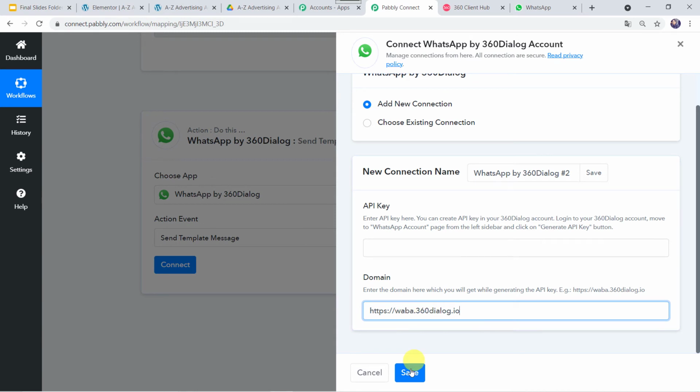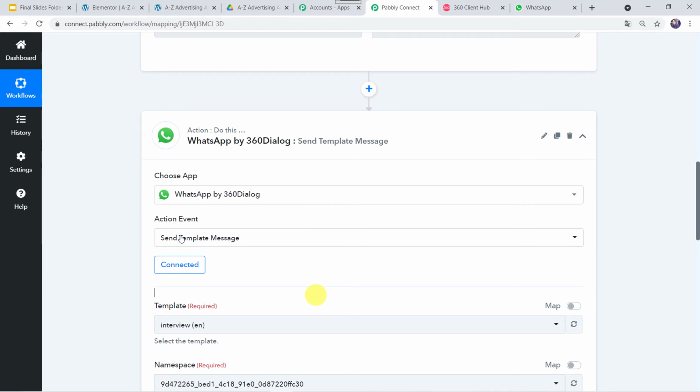on save. Now, one more important information, once the API key is generated, the same API key can be used for different connections and workflows. We don't have to generate the API key again and again. Okay. So in my case also, I have already generated the API key and I have already created a connection. So I'll just click on choose existing connection and I'll click on save. And now 360 dialog is connected to Pabbly Connect.